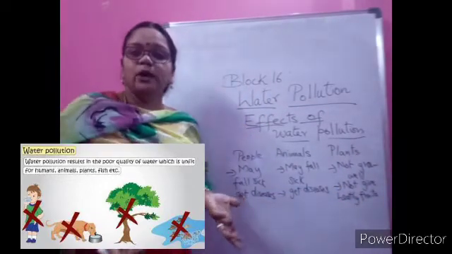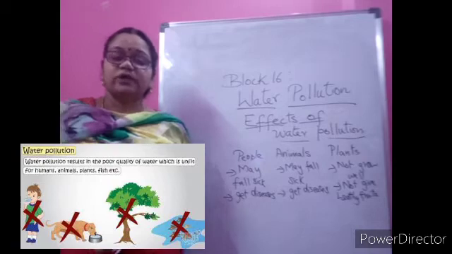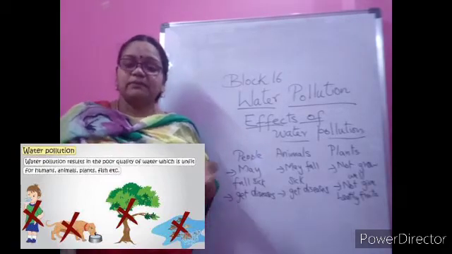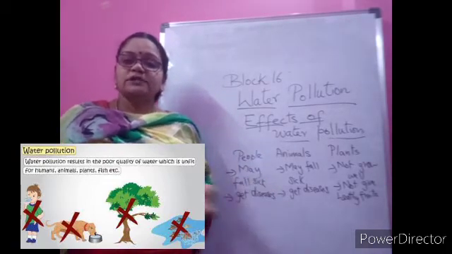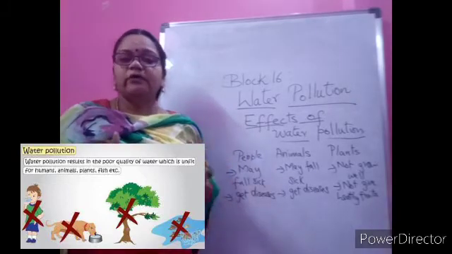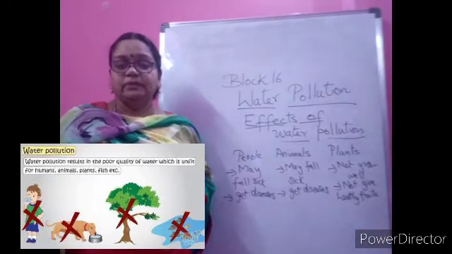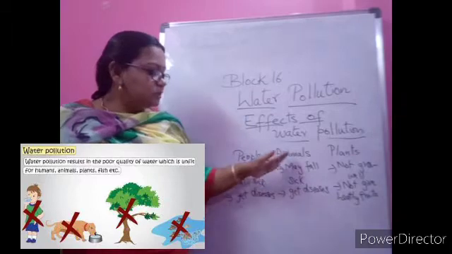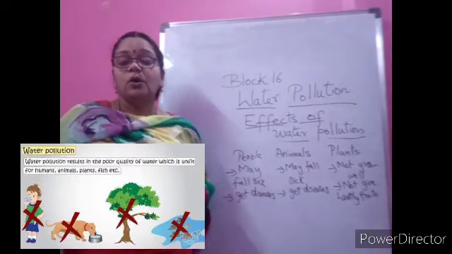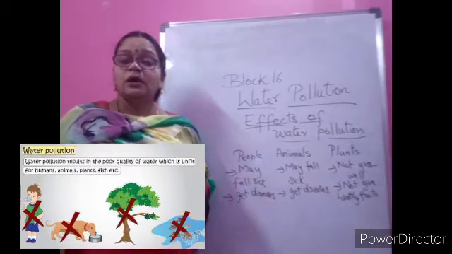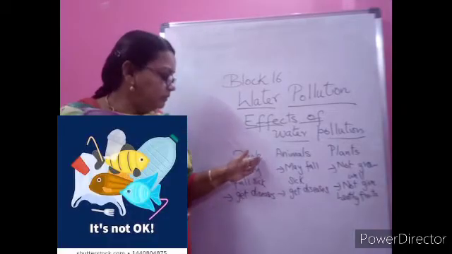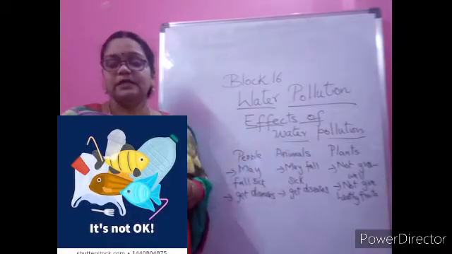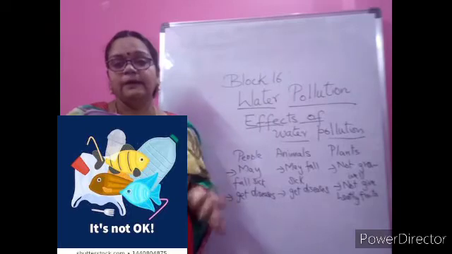And they may not grow well only, they may also slowly, in the course of time, if it is an aquatic plant, some plants live in the water only, if the water is completely polluted, full of dirt, they will not get the air also to breathe and they may die. So these are the adverse effects of water pollution. Water pollution is causing so much effect on people, animals and the plants. They may get different diseases and it may lead to